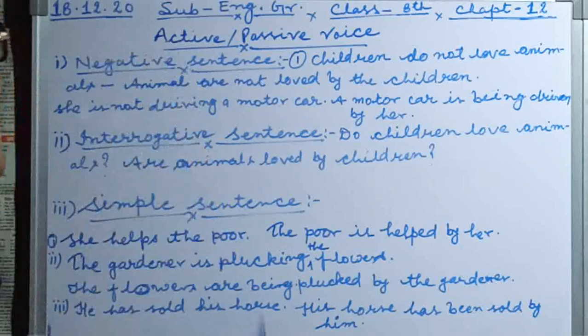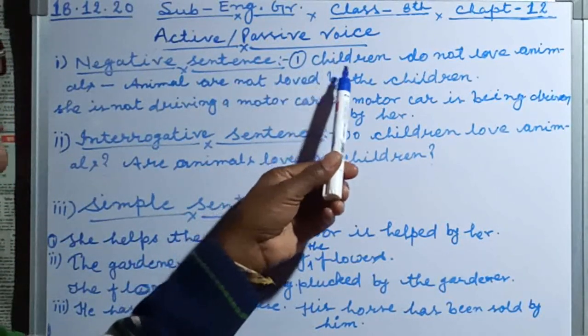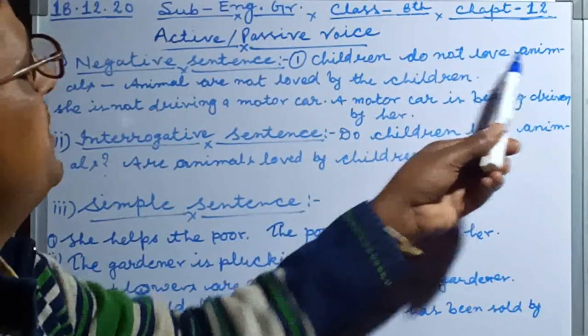In negative sentence, example number 1 is here: Children do not love animals.